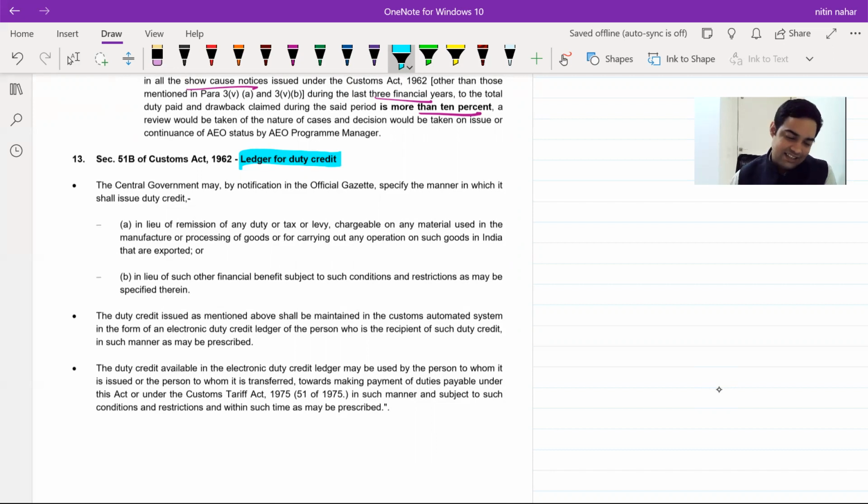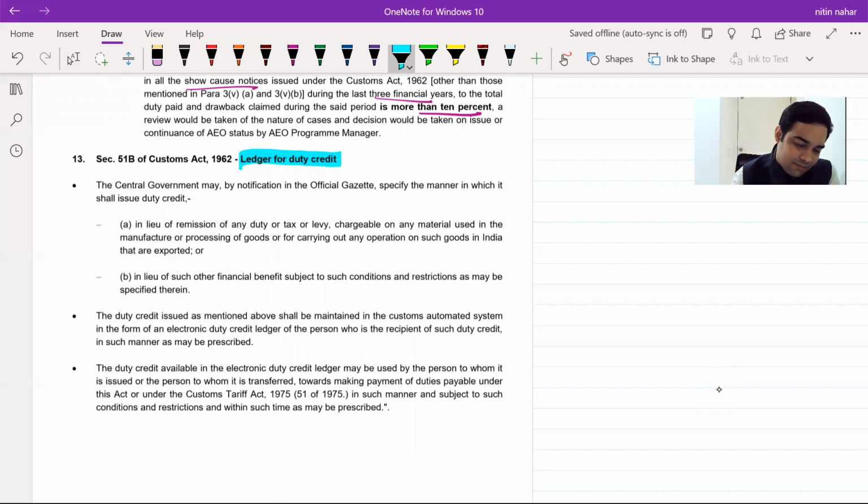In this e-credit ledger, the government will deposit the amount for duty scrips. Now you can use it for custom duty payment, or you can also transfer it to someone else. So both options will be available. This scheme is yet to be notified, but this is the plan. So first the section is introduced in the law, and maybe in some time they will also make it operational. Till the time it's made operational, I don't think a question would come on this, but yes, go through this once so that we don't get into any risk.